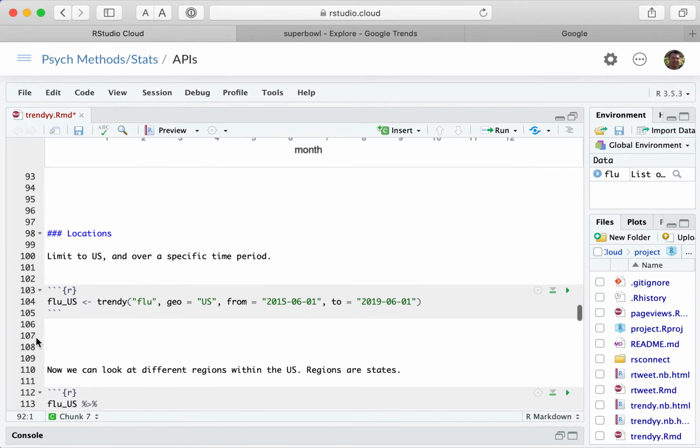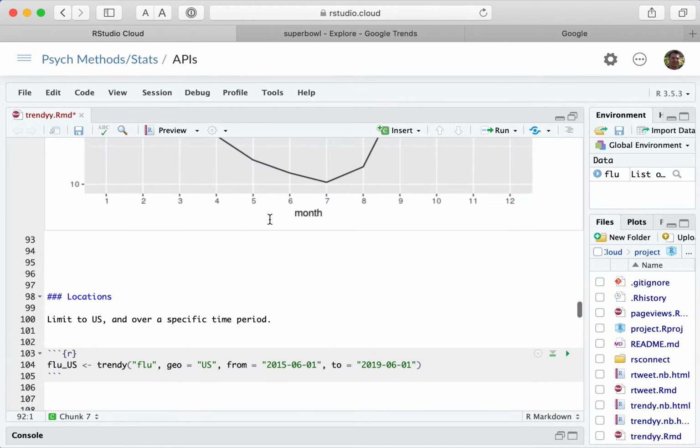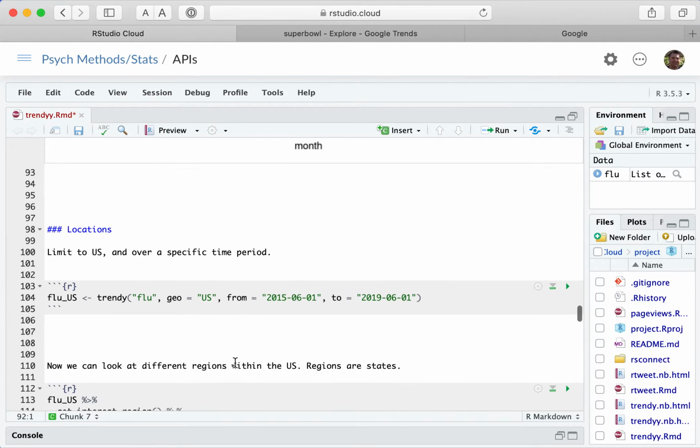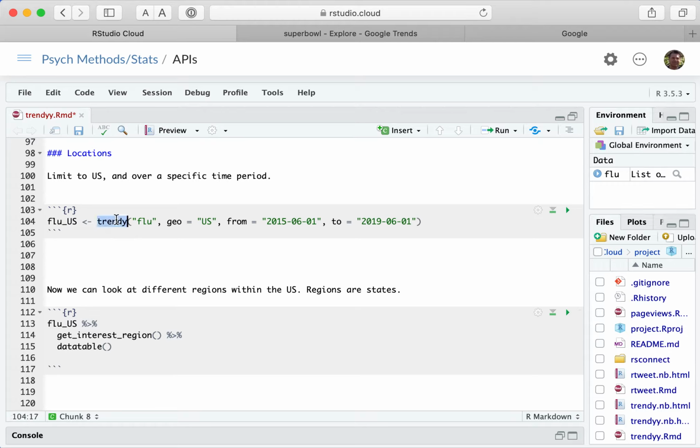Now, the next thing is to look at, instead of different time periods, like different months, we can look at different locations. And so what we do here is we use this trendy command. I'm going to look at flu, and then I'm going to limit my searches to the US only. The other thing I'm going to do here is you can set a from date and a to date.